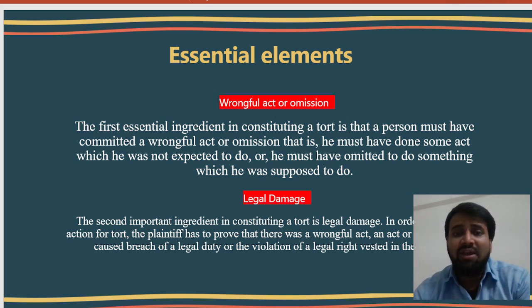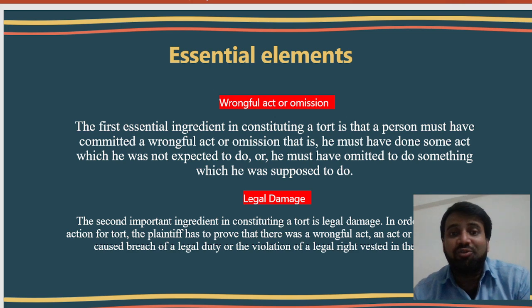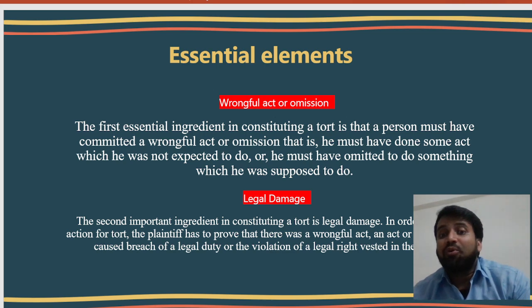The first essential ingredient in constituting a tort is that a person must have committed a wrongful act or omission. That is, he must have done some act which he was not expected to do, or he must have omitted to do something which he was supposed to do.